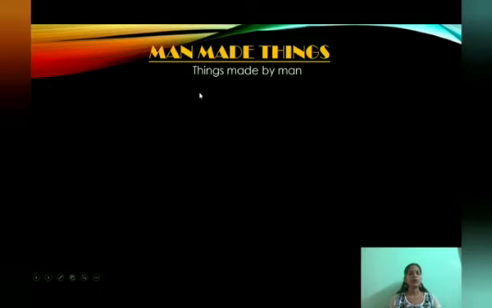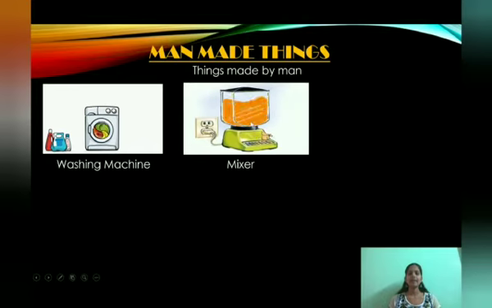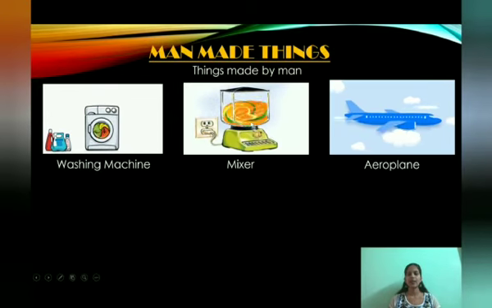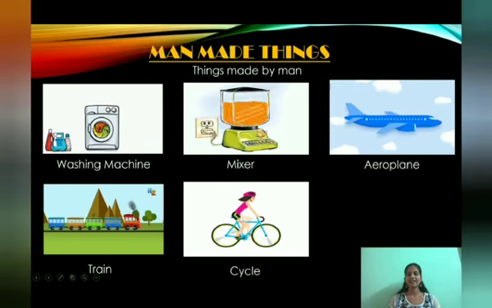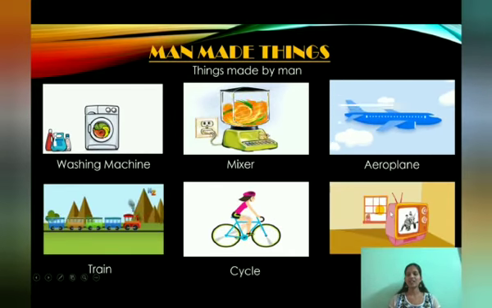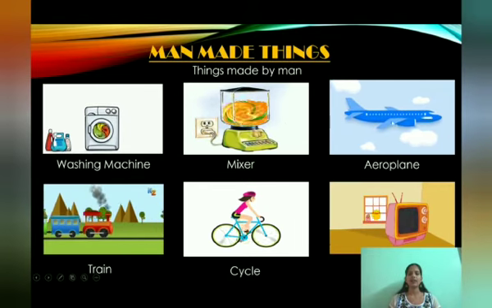So we are not getting these things from the nature. The person, the human is making the things. The things which are made by man are called man-made things. The example is a washing machine, mixer, aeroplane, train, cycle, TV, etc.